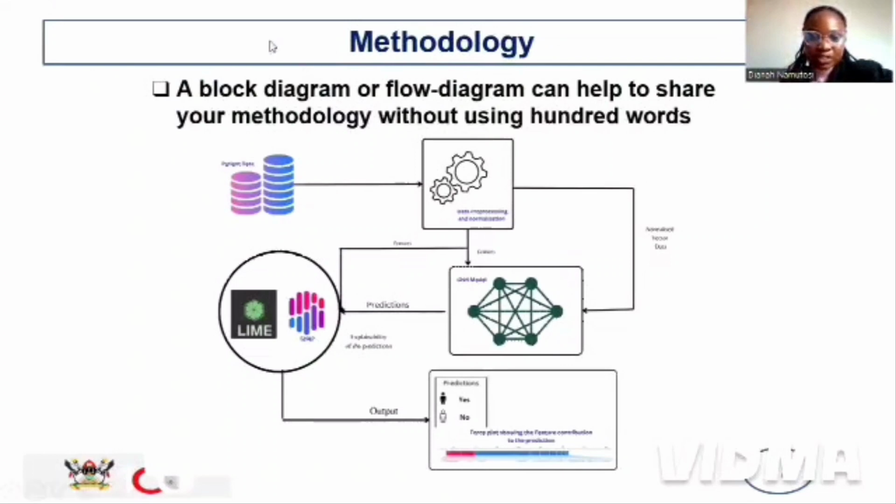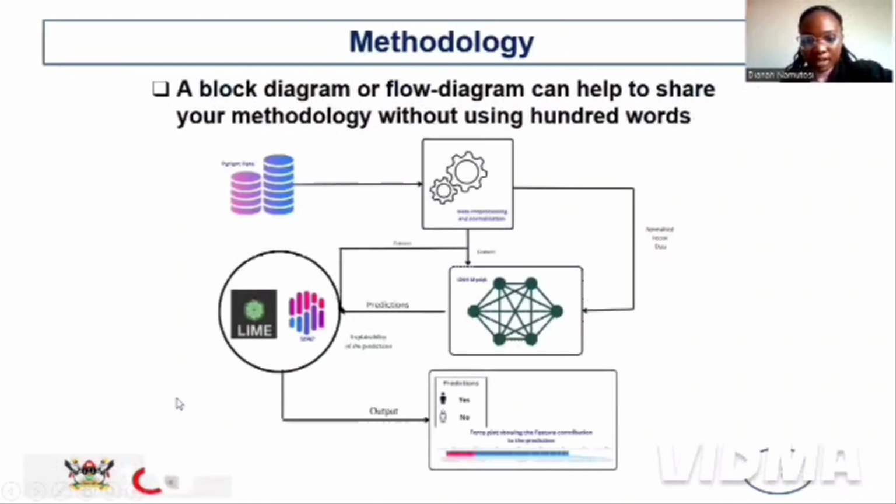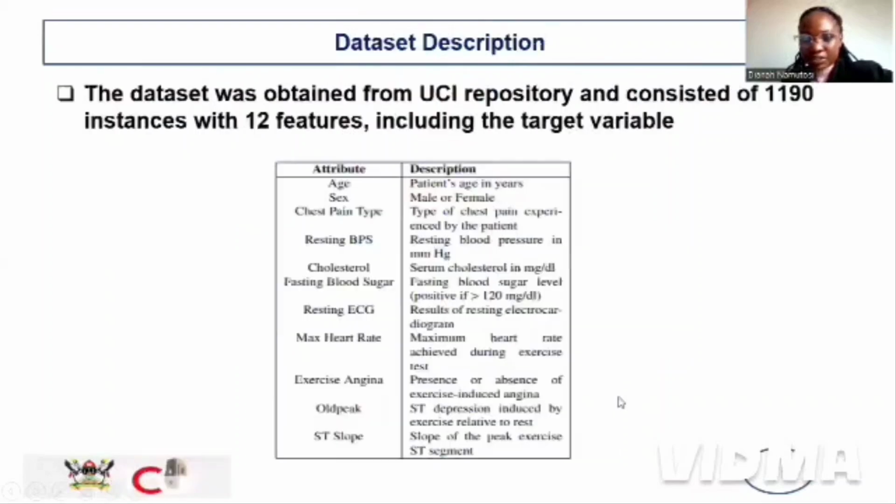Then we use these predictions and some of the features to feed into the XAI techniques to bring about the explainability of these models. After explainability is done, that's when we get the output, whether the person is at risk of getting heart disease or not, and also which features contributed more to the prediction.